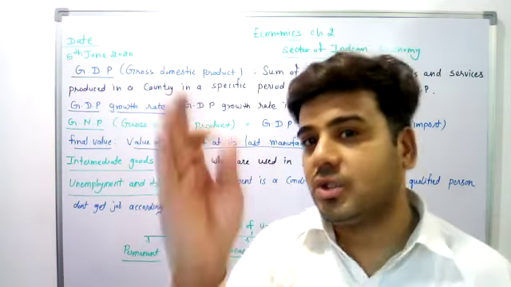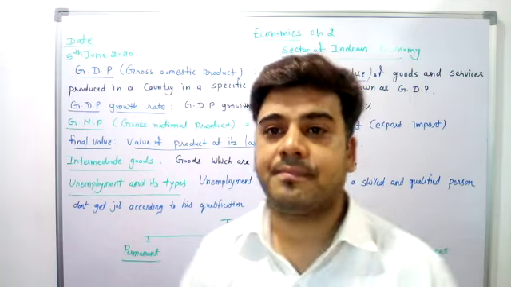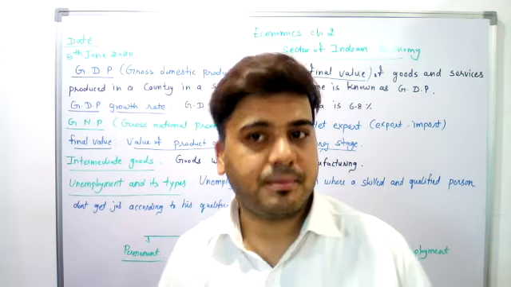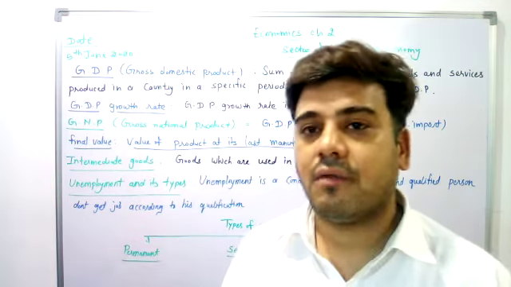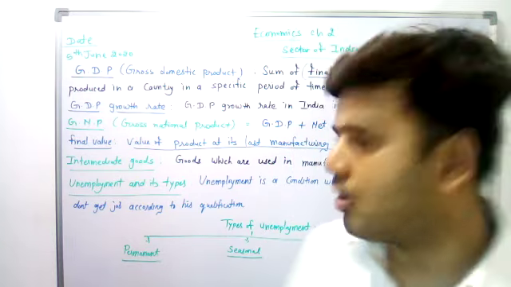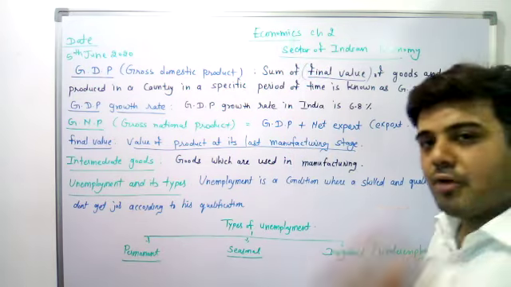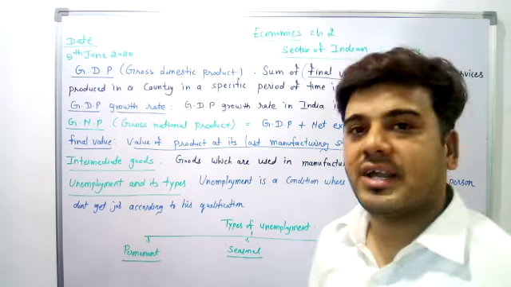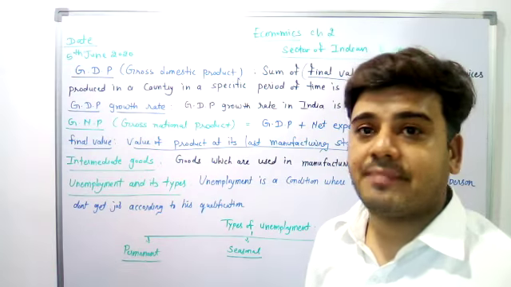So first you need to know what unemployment is. Simply, if I define unemployment, it is a condition where an educated and qualified person does not get a job according to his qualification. Unemployment can be seen in society in many types.